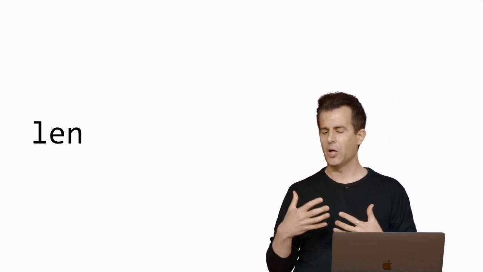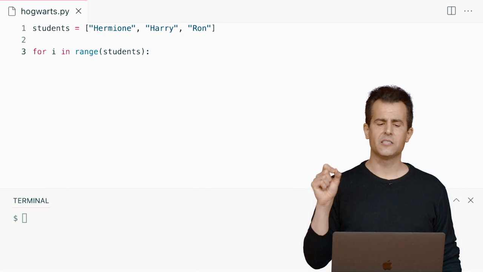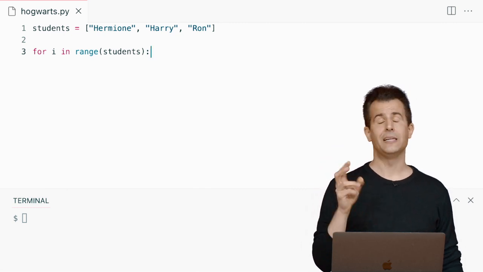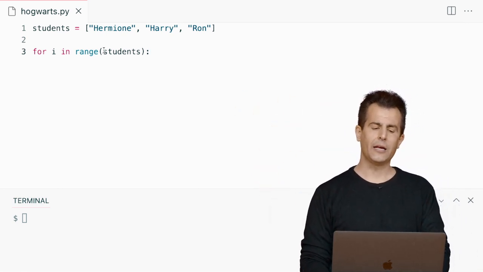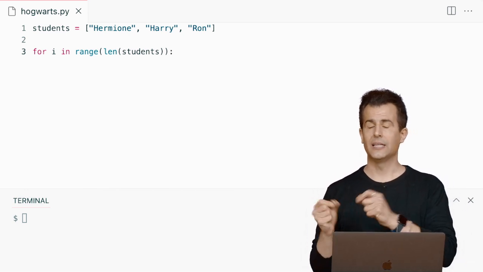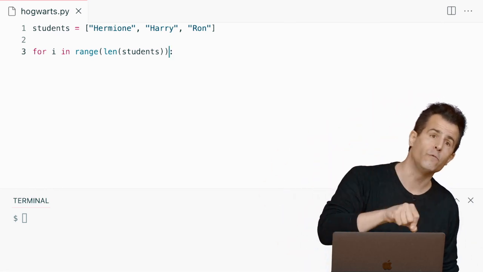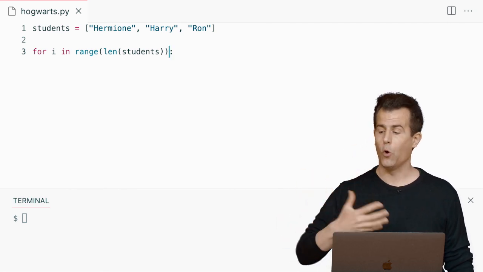But there is a solution here. It turns out that there is a function in Python called length, or len, L-E-N, that will tell you the length of a list and other things down the line too. And now I think I can assemble these building blocks in a way that can allow me to use numbers in this way. So range doesn't take a list of strings, it takes a number. And ideally, that number is going to be 3, so I get a range of values, 0, 1, and 2. So I think I can nest my functions like this. If I first get the length of the students list, that's going to be 3. Then I pass that return value as the argument to range. That's going to give me back a range of values, 0, then 1, then 2.